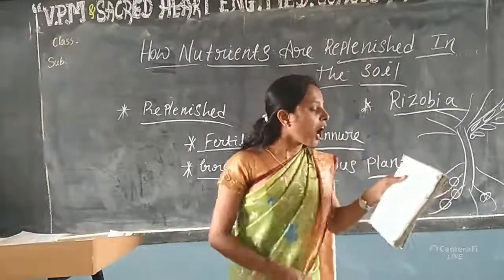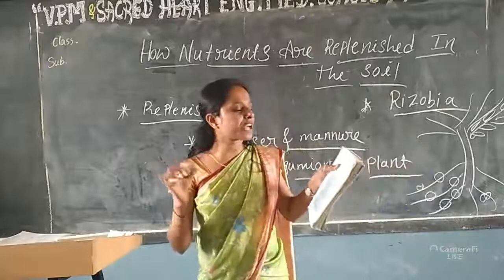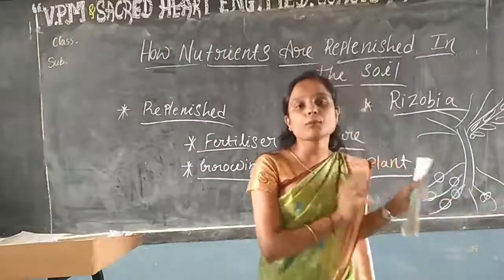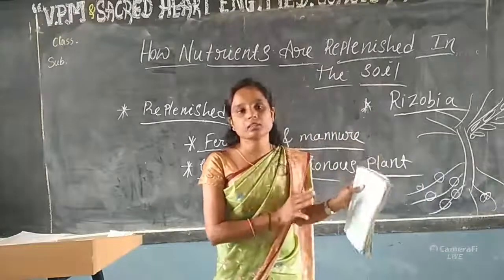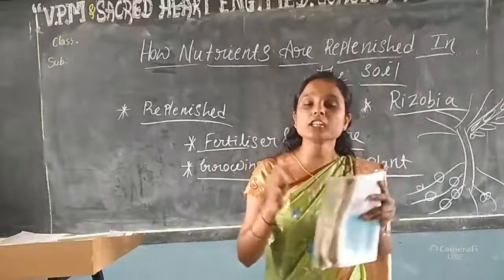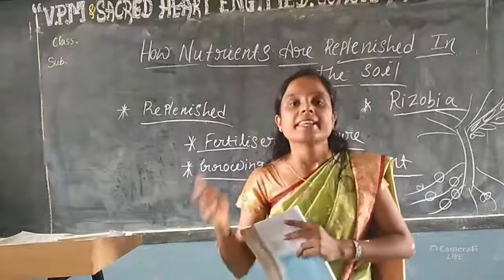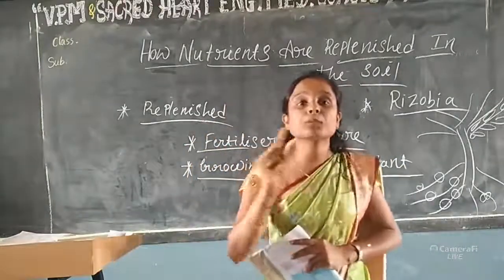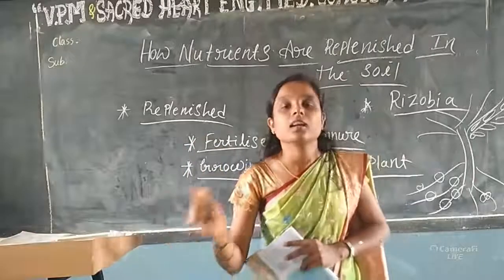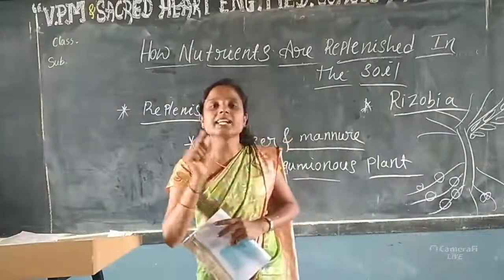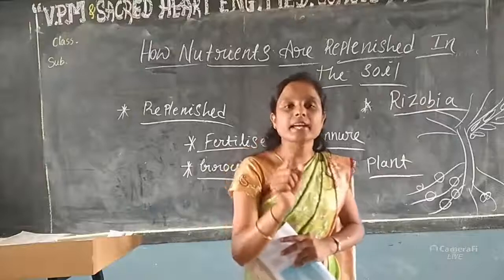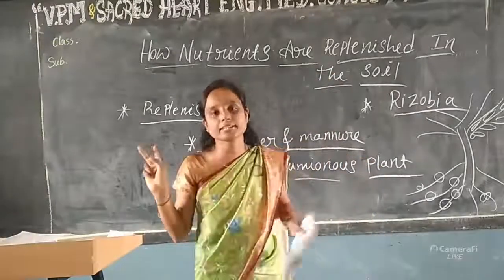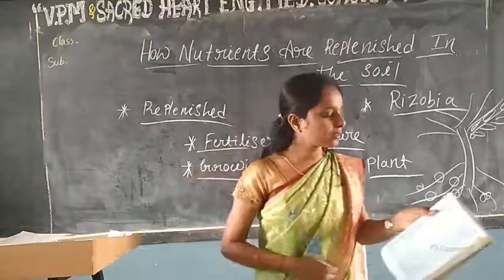Next, how would you test the presence of starch in leaves? When you take some drops of iodine solution, okay, and it contacts the leaves, at that time the color will change, dark blue color appears. When dark blue color appears, you understand or confirm that starch is present. Okay, understand?